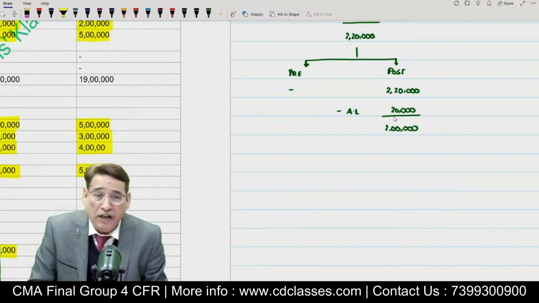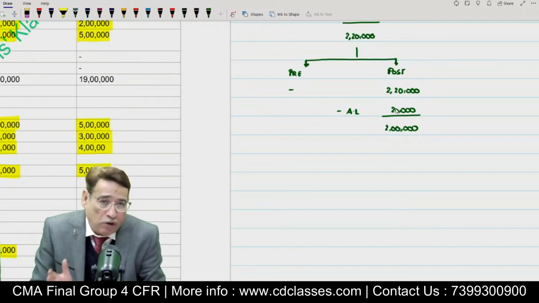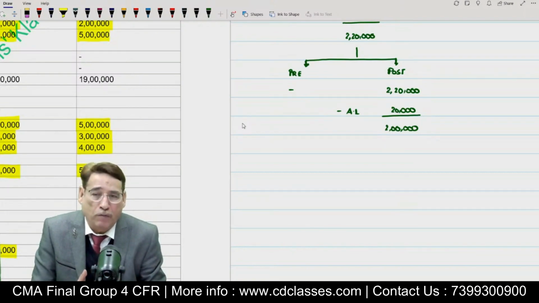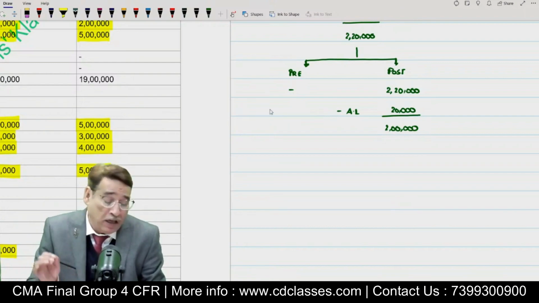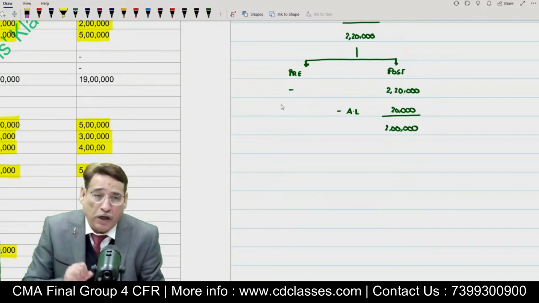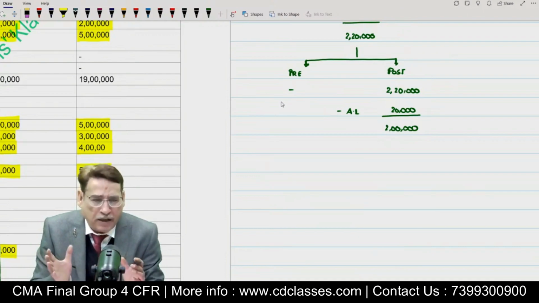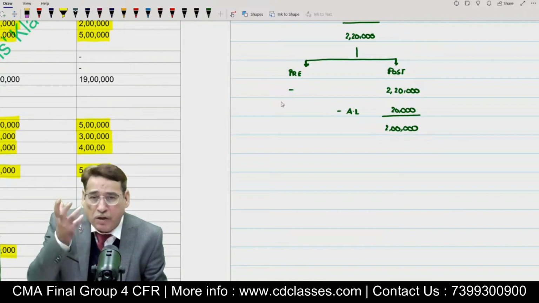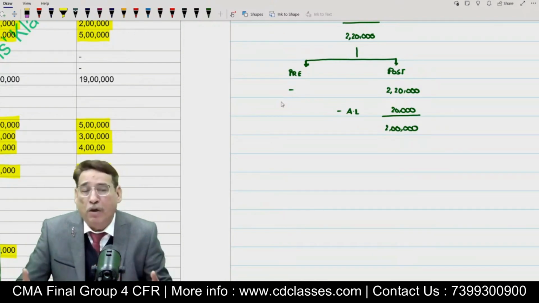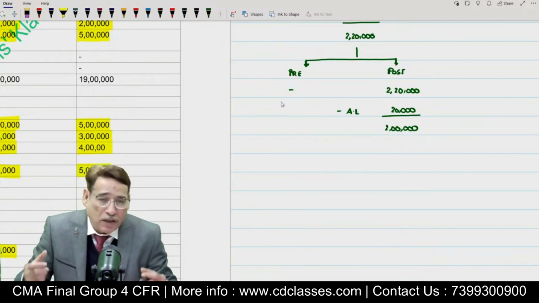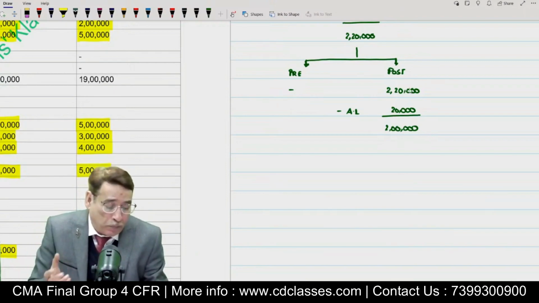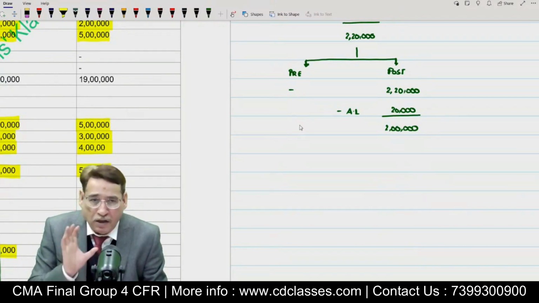And the basic idea of subtracting from the pre or post portion depends upon the time when the abnormal loss has taken place. For example, if abnormal loss had taken place in the pre-acquisition period, I would have subtracted it from the portion of the profits related to the pre-acquisition period. So the idea is that the brunt of the abnormal loss should be borne by the period in which it has taken place. If abnormal loss has taken place in the post-acquisition period, the entire brunt of the loss should be borne by the post-acquisition period. Is it clear to you or not?